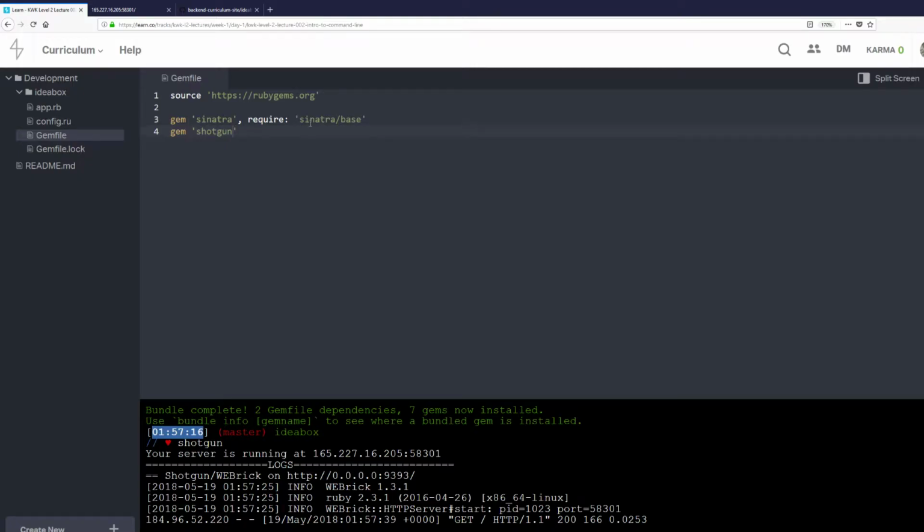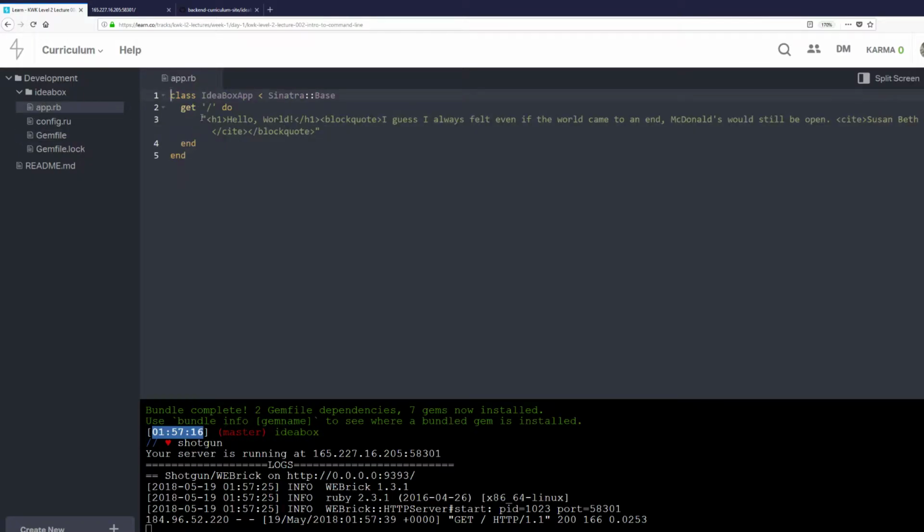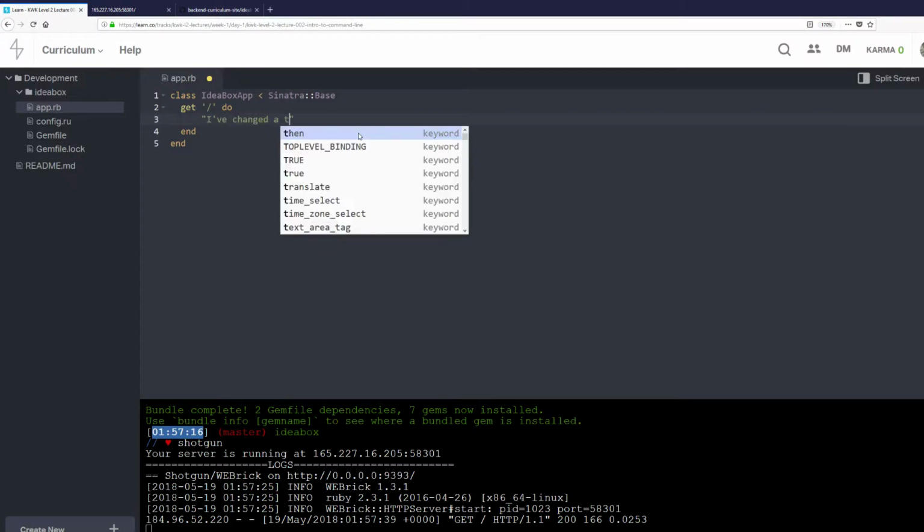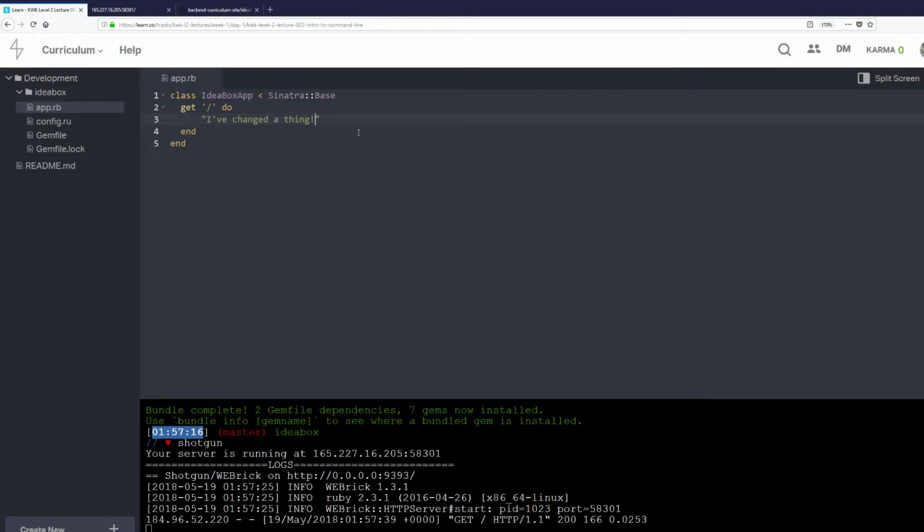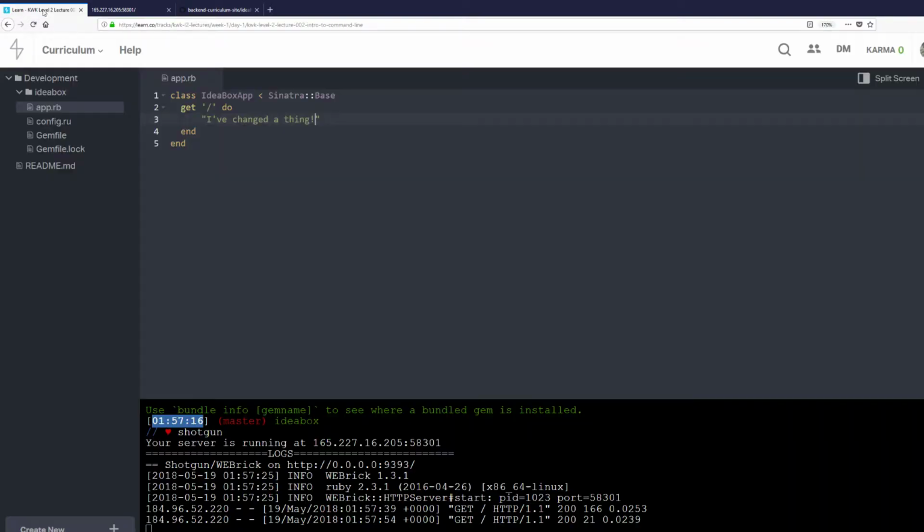We haven't made any changes, but I'm going to go back to the app.rb and I am going to replace this with "I've changed a thing." I'm going to save it. I'm going to revisit this, and I refresh it, and I see that it's changed. I've made a change to the code, and I've just hit refresh. The server's reloaded it, and everything works without having to restart the server, which is fantastic.